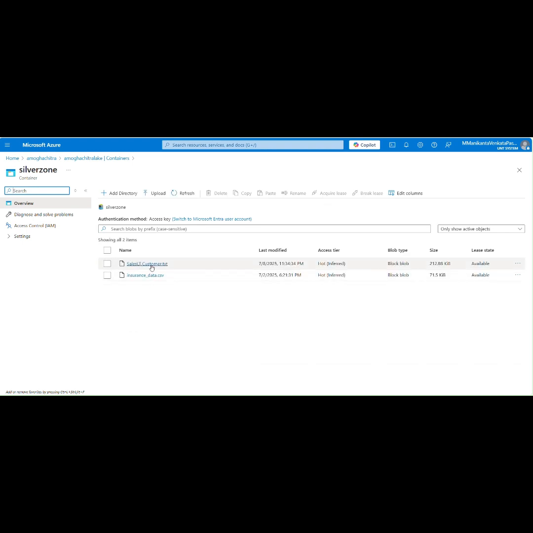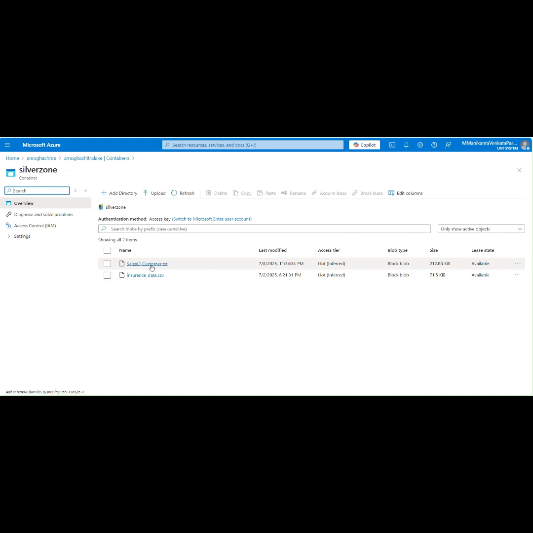Yes, we are seeing saleslt.customer.txt right now, which we copied from the SQL database to the silver zone. By using copy data, we did not do any transformations on the table. We just copied and pasted it here. So this is the function of the copy data feature in Azure Data Factory.